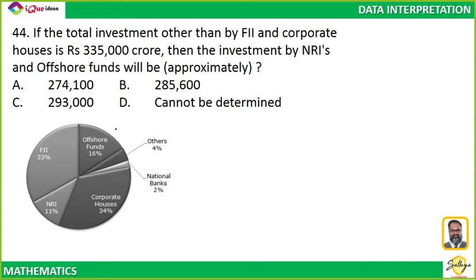If the total investment other than, now read the question very carefully, guys. If the total investment other than FII and corporate is 335,000 crores, then how much is NRI and offshore? There's a huge trick in this question. If you read it carefully, you will get it.